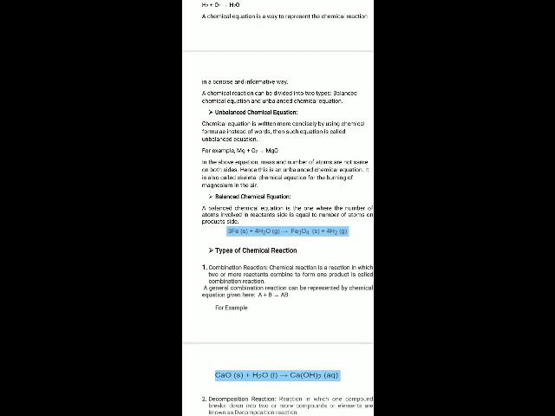What are the reactants in this chemical equation? Those on the left hand side, that is Mg and O2, and the product is MgO. But we have to check whether it is balanced or not. Only one atom of Mg is there, while there are two atoms of oxygen, meaning O, on the left hand side, and on the right hand side there is one Mg and only one O, while on the left hand side there were two O. So this equation is unbalanced. This kind of equation is known as an unbalanced chemical equation.